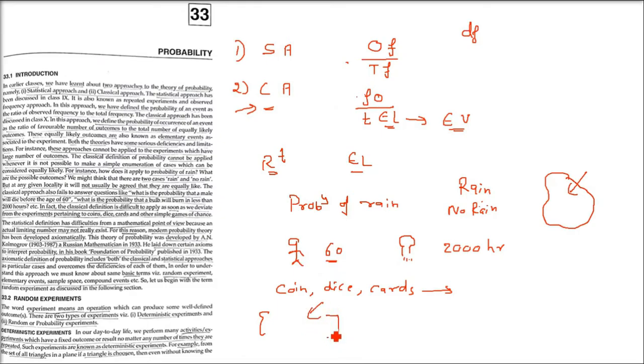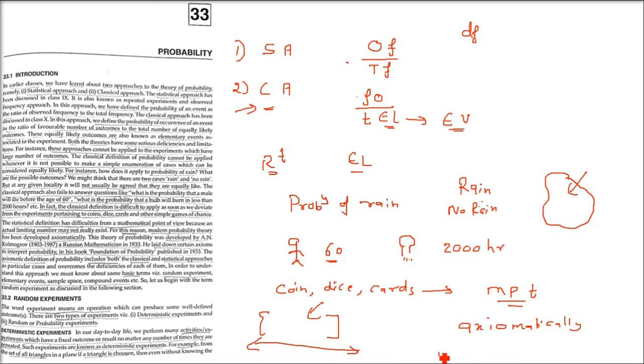For this reason, modern probability theory has been developed axiomatically, because sometimes the actual limiting number may not really exist. So we have a new word which has come up: axiomatically. How do we deal with probability theory this way?